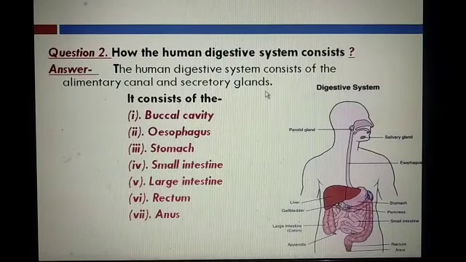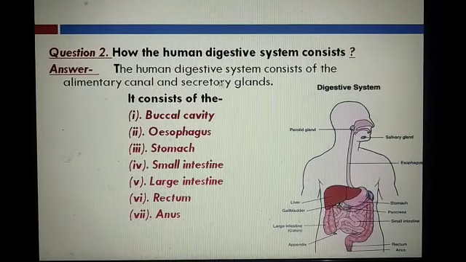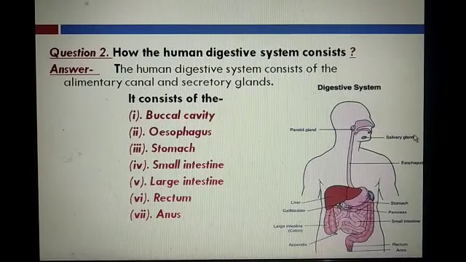The second question: what does the human digestive system consist of? The human digestive system consists of the alimentary canal and secretory glands. What are these secretory glands? Salivary gland, liver and pancreas.